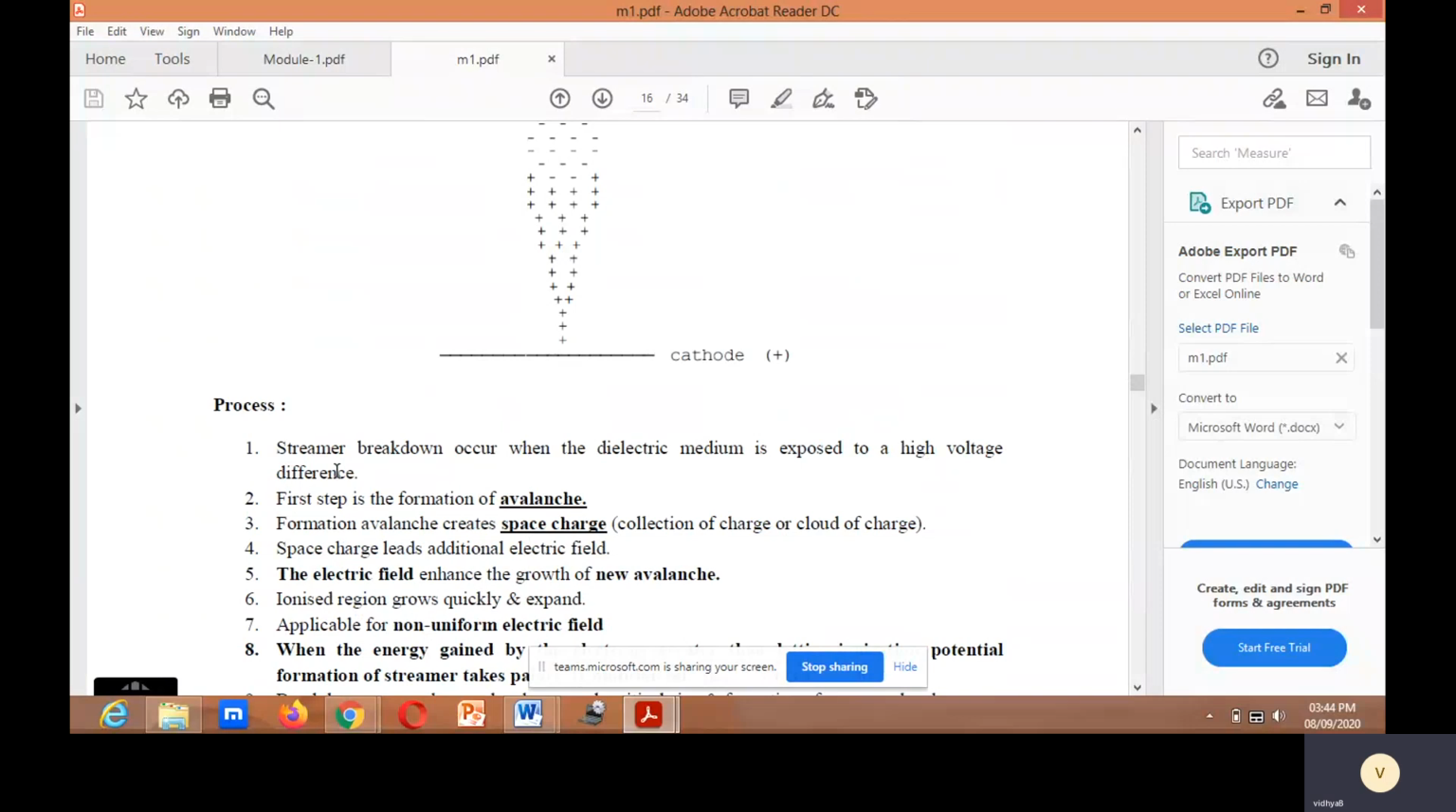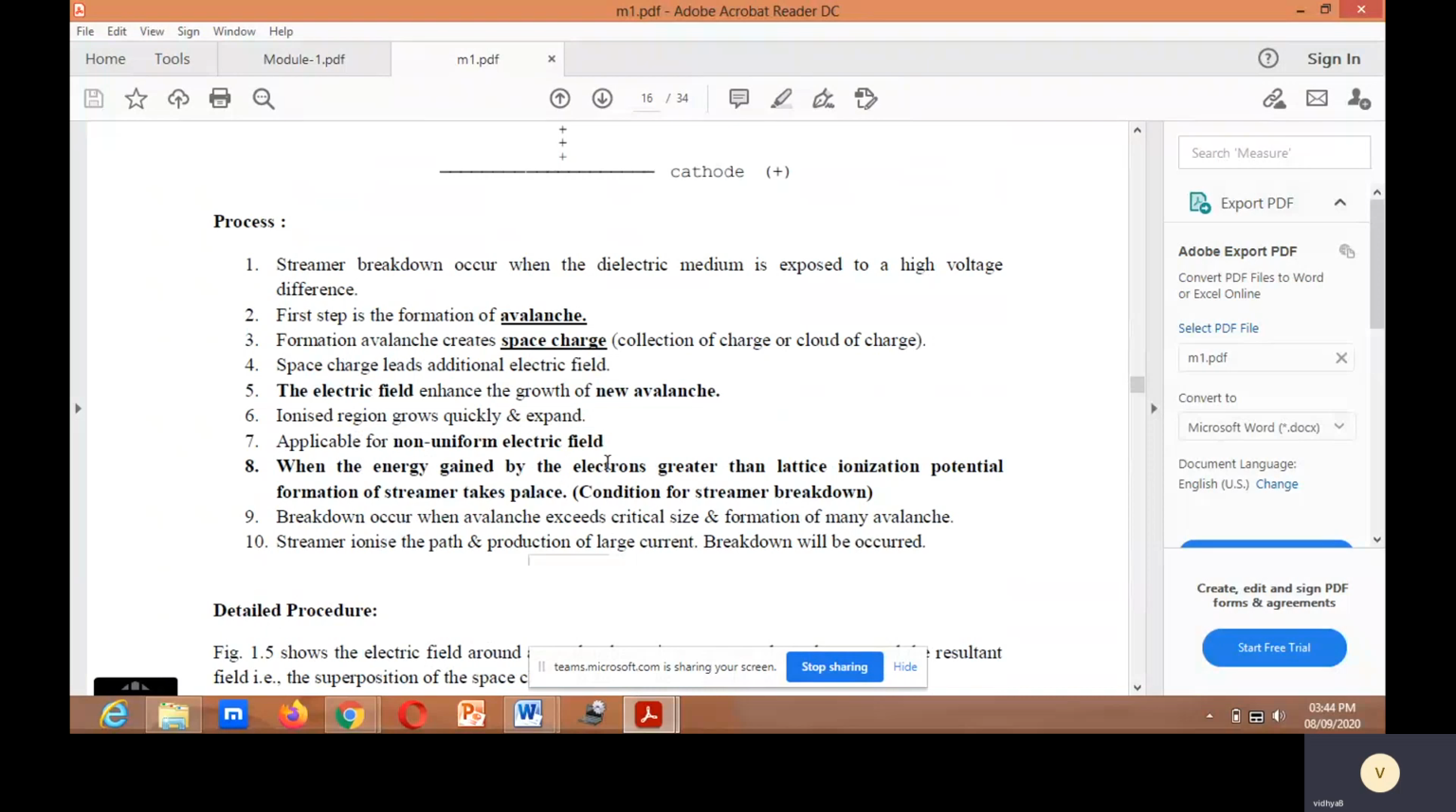The formation of an avalanche will create a space charge that will lead to an additional electric field, and that electric field will enhance the growth of a new avalanche. The ionized region grows quickly and expands. It is applicable for a non-uniform electric field when the energy gained by the electrons is greater than the lattice ionization potential. Formation of the streamer takes place. Breakdown occurs when the avalanche exceeds a critical size and many avalanches form. The streamer ionizes the path and produces a large current.